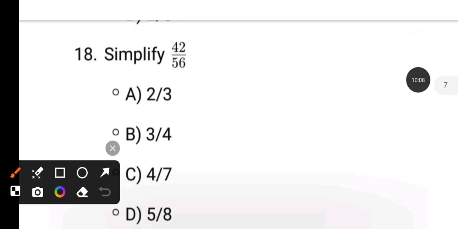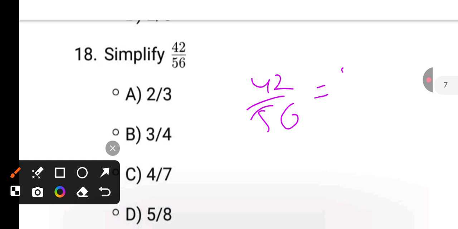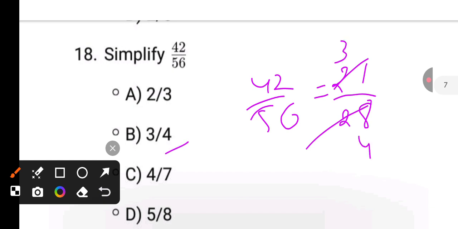First, solve by the basic method. It is 42 by 56. It is how much? 2 1s are 2, 2 2s are 28. Again, 3 by 4. 3 by 4 is the answer. It is the basic method. What is the shortcut?